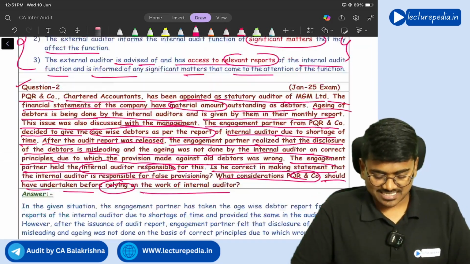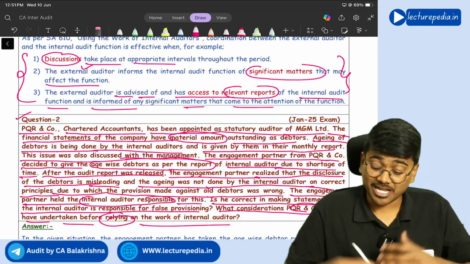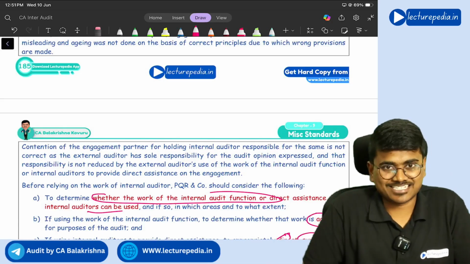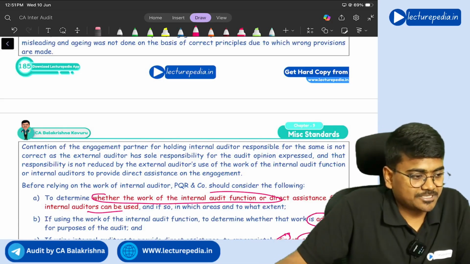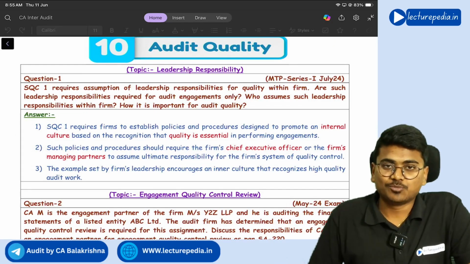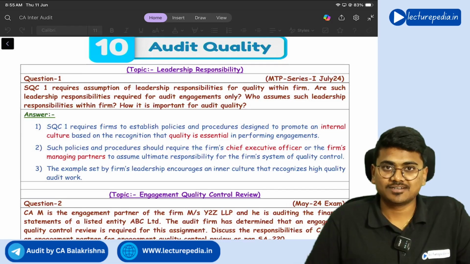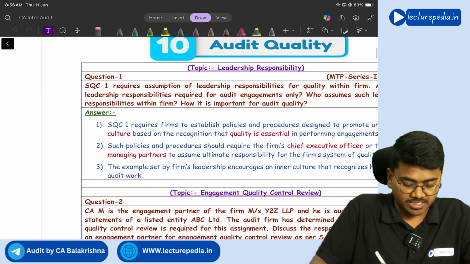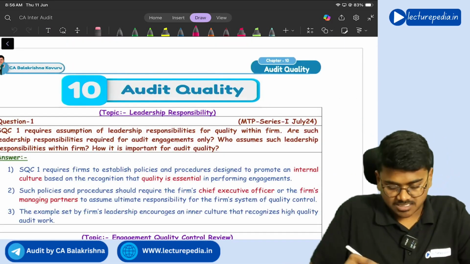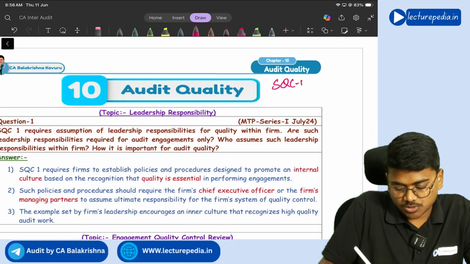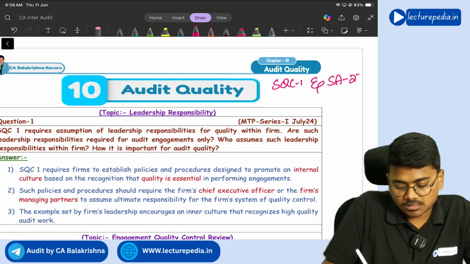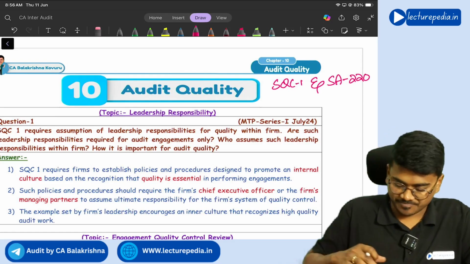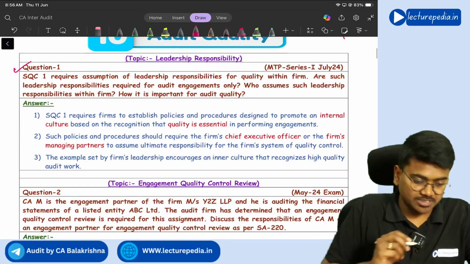By this, question and answers of SA 610 got completed, and also question and answers of this particular ninth chapter, miscellaneous standards, also gets completed. Let me open next chapter. Now moving to question and answer discussion of chapter number 10, which is audit quality. Basically, in this chapter we will be seeing SQC 1 and SA 220. You can expect 3 to 4 marks from this particular chapter. Starting with question number 1.